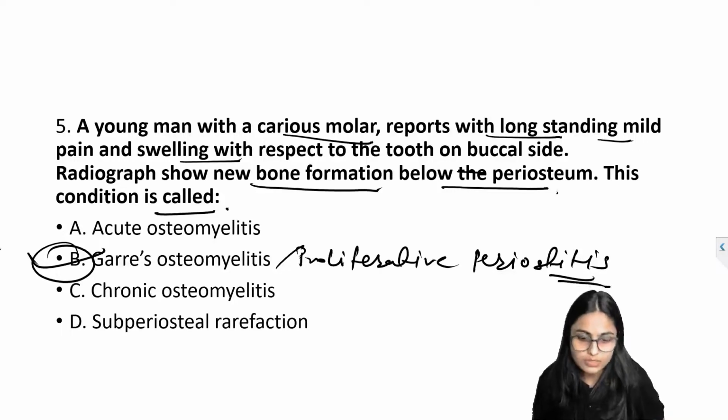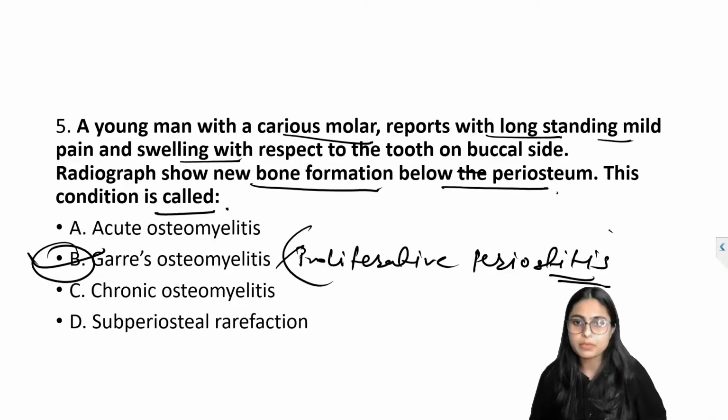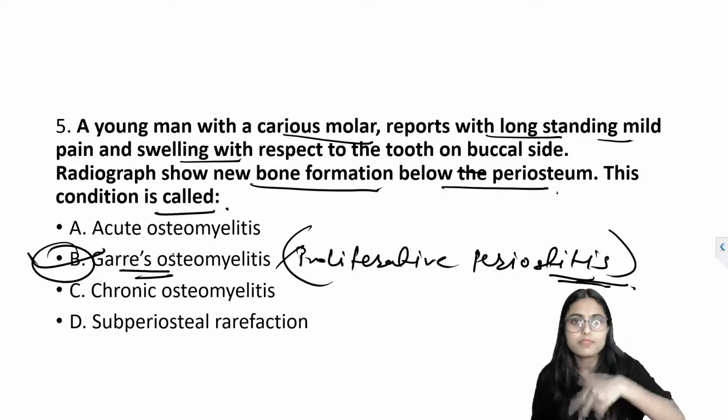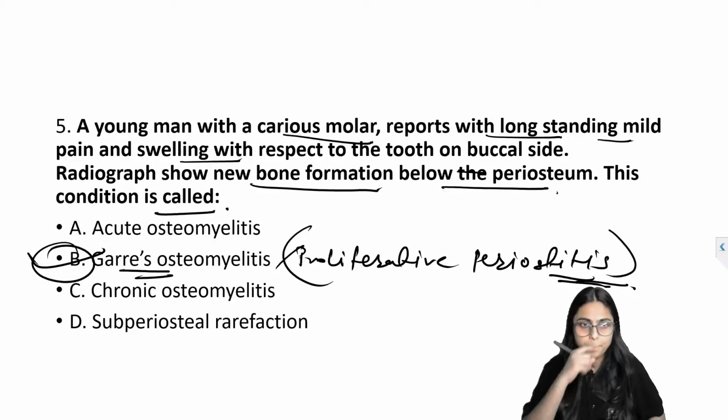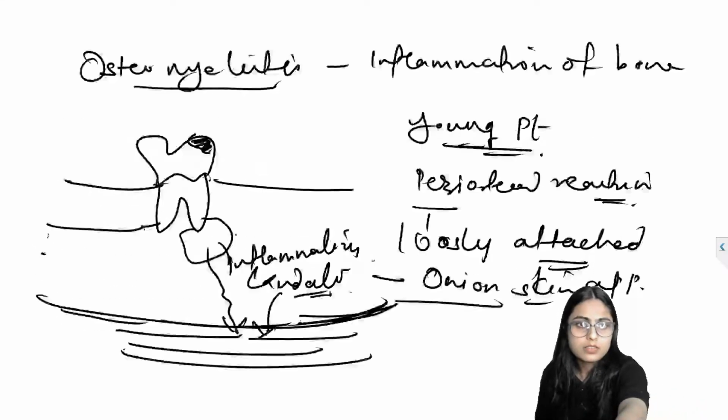So please remember the synonym also. Instead of Garre's osteomyelitis, they can use the term proliferative periostitis. Question number 5, option B is the correct answer.